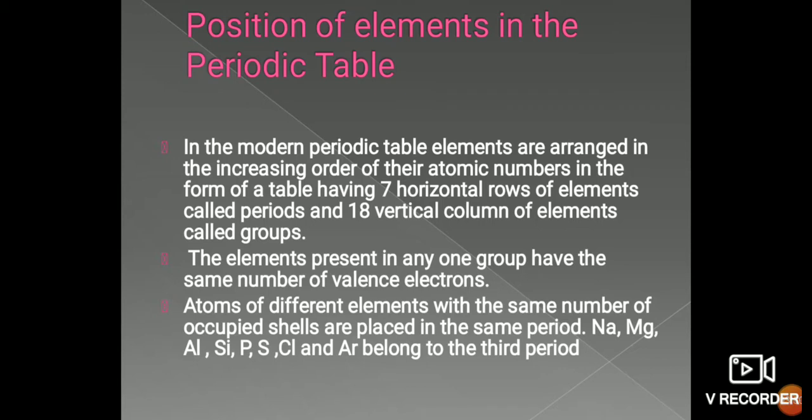The elements present in any one group have the same number of valence electrons. The valency of an element is determined by the number of valence electrons present in the outermost shell of its atom. As you have studied valency in class 9th, the number of valence electrons is considered as the valency. Valency can be from 0 to 4 only.